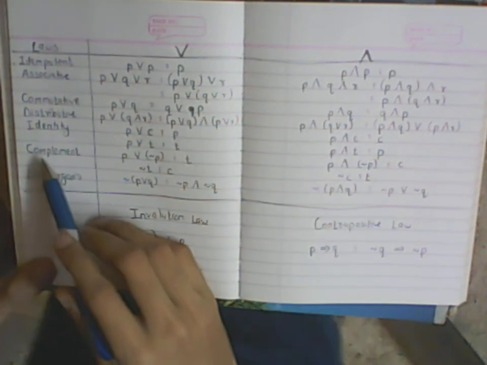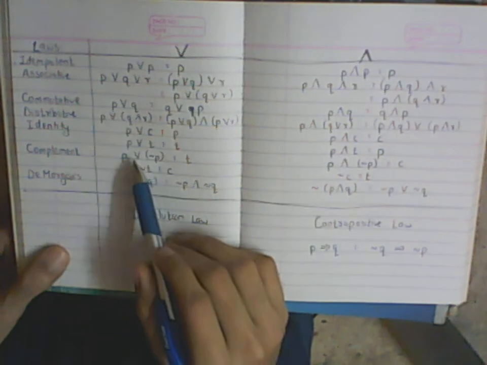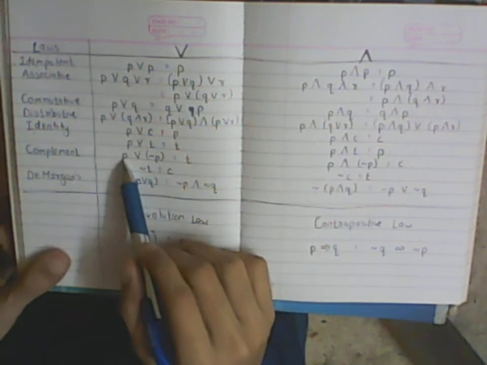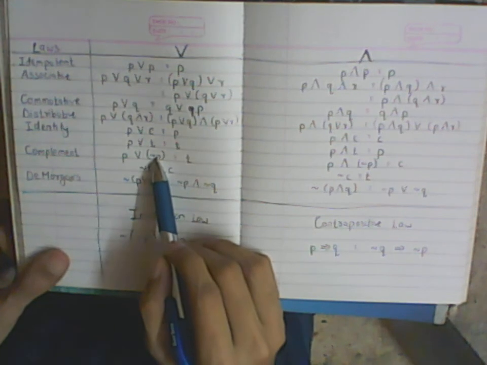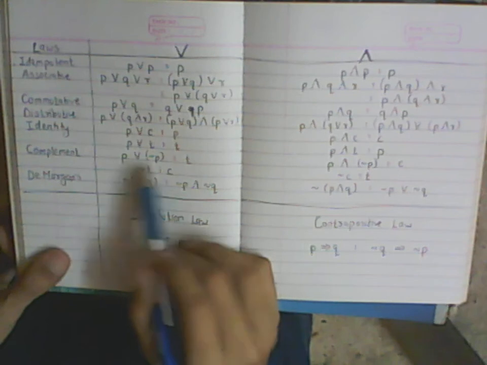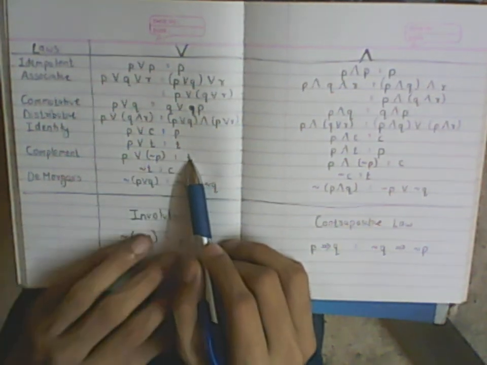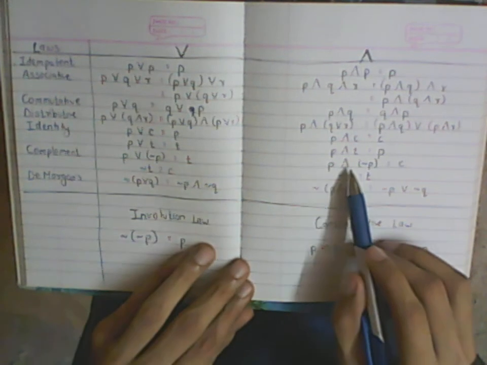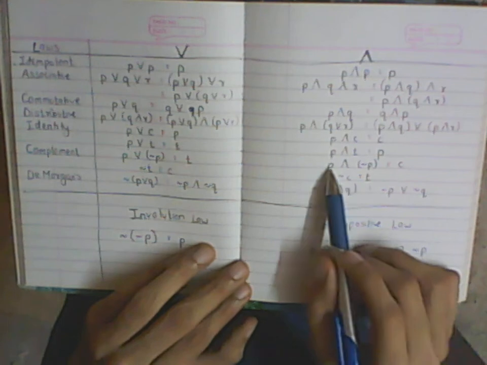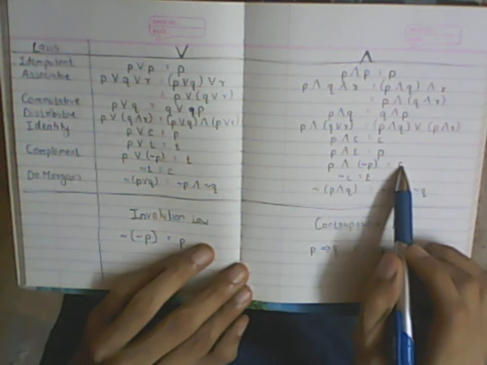Next, we have the law of complement, where you say P or the negation of P. This is like saying I am Tom or I am not Tom. And no matter what P is, whether it's true or false, this whole statement will be true. So this whole statement is actually a tautology. And if you say I am Tom and I am not Tom, obviously both statements cannot be true at the same time. So one of them will be false, and therefore the and will result in a false statement. That is a contradiction.